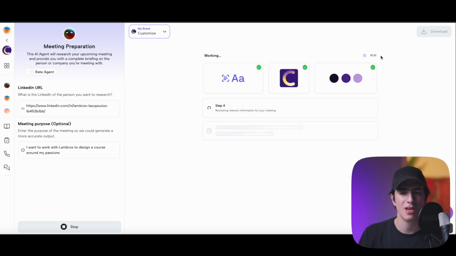You can see the estimated time is 1 minute and 31 seconds. So you see reviewing relevant information for your meeting. Step 4, waiting for this. Step 5, creating a PDF report. So there's going to be a PDF report similar to the LinkedIn optimization agent that we checked out earlier in this course. So let's see the report that Enso has created.